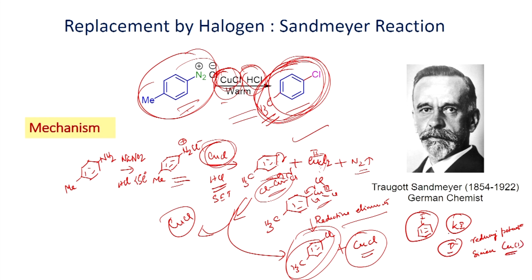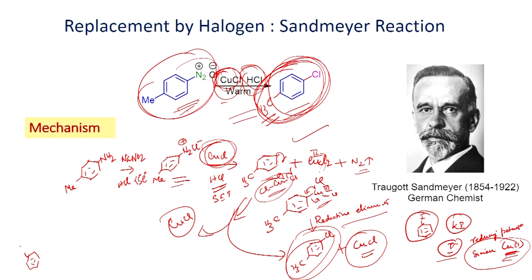So, whenever you want to convert the diazonium salt into the corresponding aryl iodide, you do not need copper 1 iodide, because this I minus itself has reducing potential which is similar to copper 1 iodide. Therefore, if you want to make, for example, iodobenzene, what you can do, you can